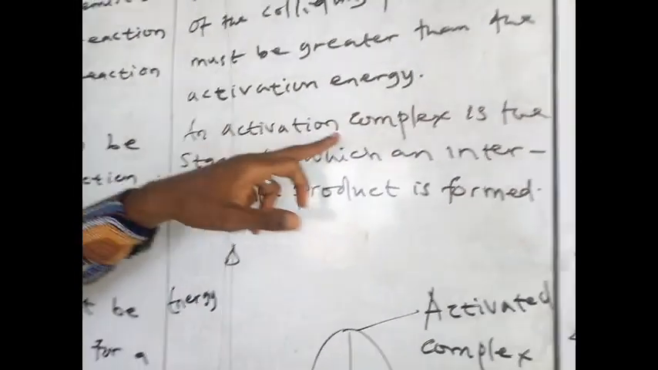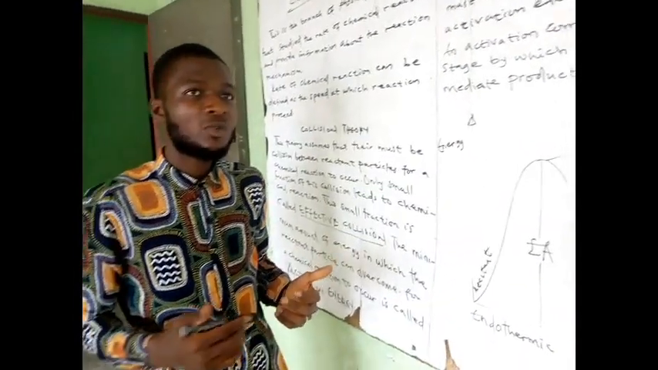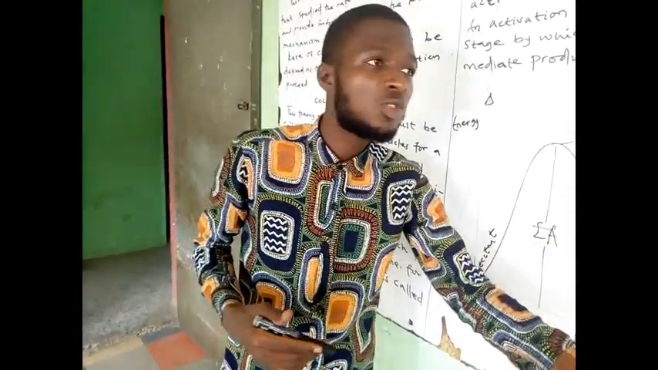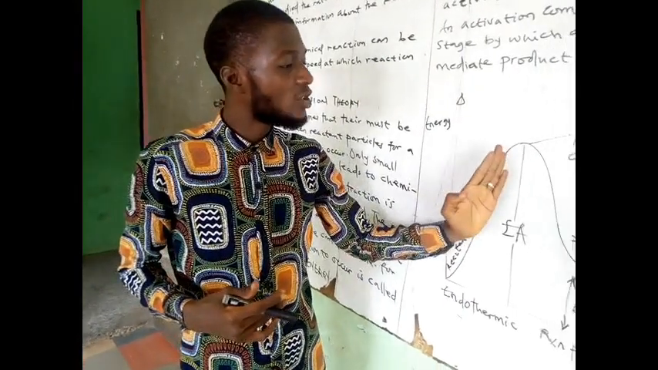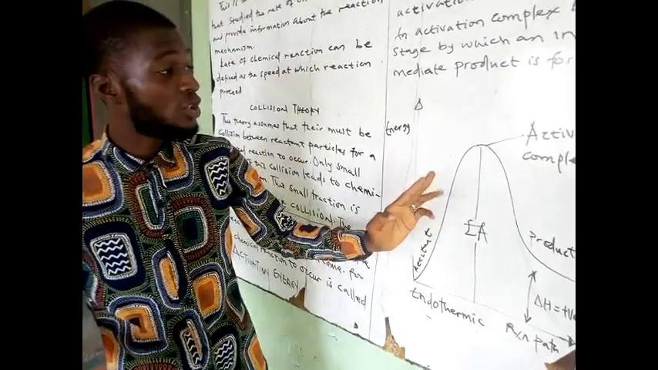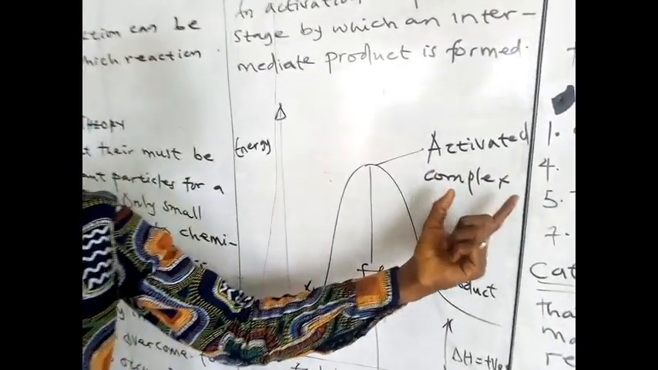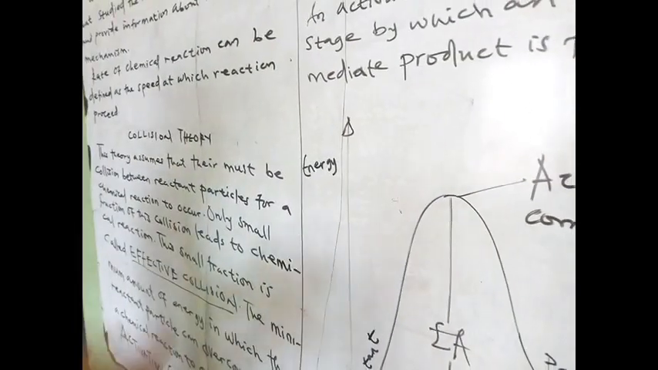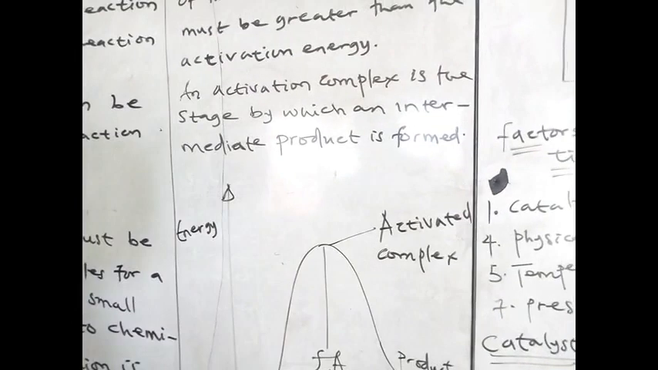Now, an activation complex is the state by which an intermediate product is formed. When you start a process and you are halfway through, you will know that you are halfway through. So when a reaction is happening and the reaction is about 50% to completion, what you will be having is what we know as the activation complex, or activated complex. This activation complex is just an intermediate between the reactant and the product.